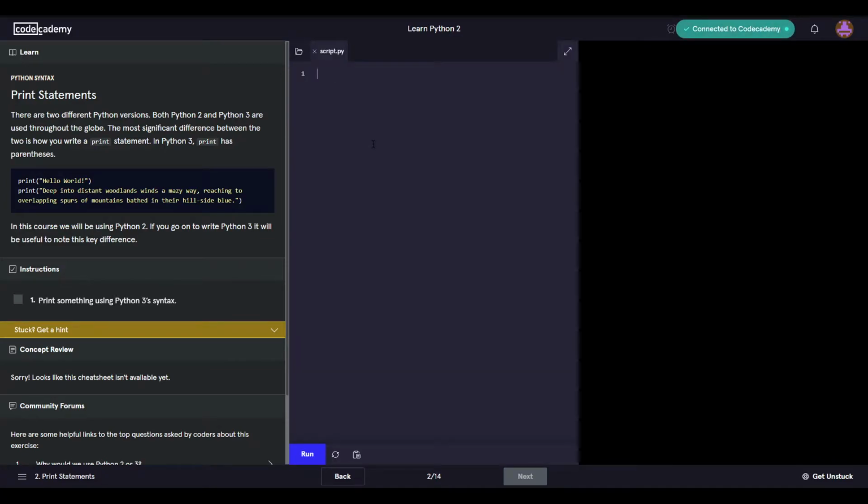Print something. Oh yeah, I recorded this earlier in Python 3, and realized on Codecademy you need Codecademy Pro to do Python 3, so that's why we're doing Python 2. Later on, if people want, we can run it through the Python 3 course, but for now it's just Python 2. Don't know what the difference is, but as we can tell here, the syntax is a tiny bit different. I guess we use parentheses now.